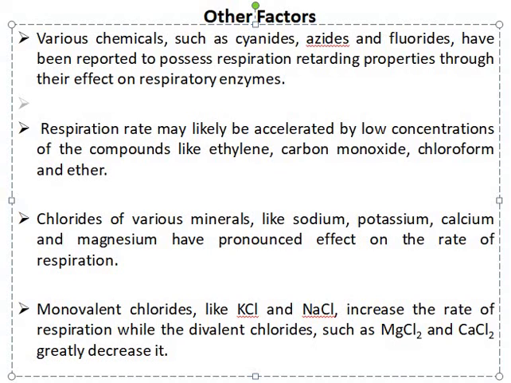Chlorides of various minerals like sodium, potassium, calcium and magnesium have pronounced effect on the rate of respiration. Monovalent chlorides like KCl, potassium chloride, and sodium chloride increase the rate of respiration, while divalent chlorides such as magnesium chloride and calcium chloride greatly decrease the rate of respiration.